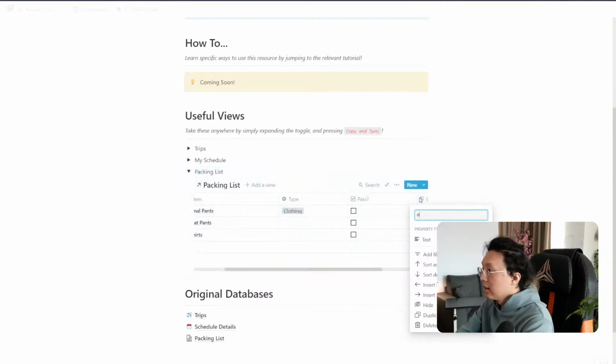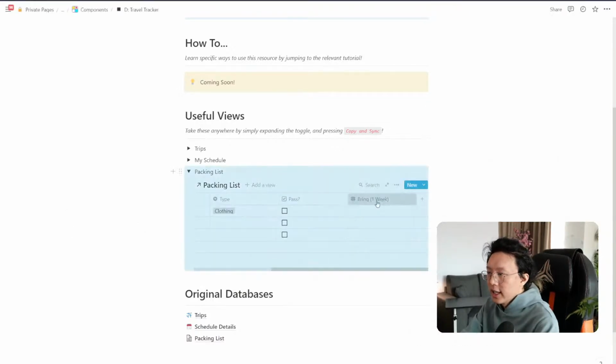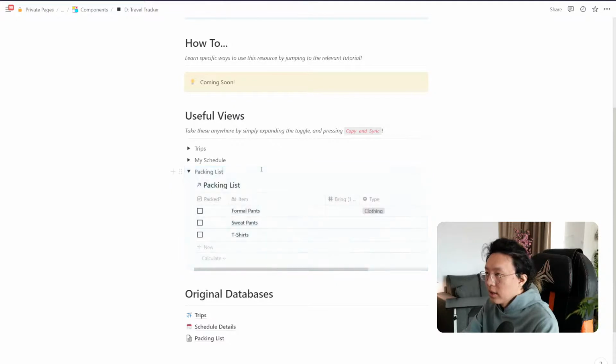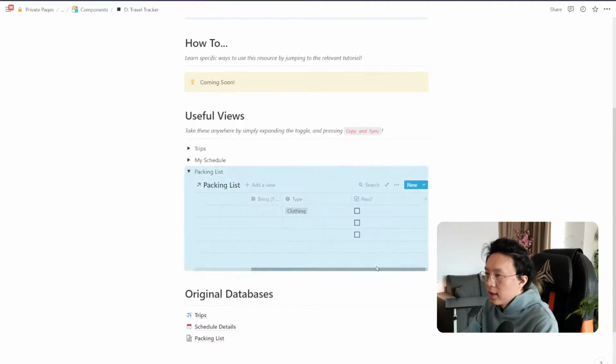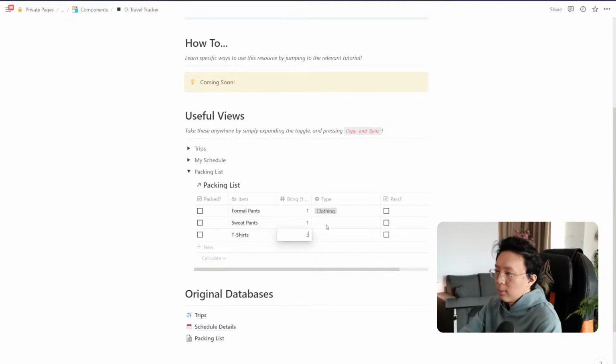Let's call this bring for 1 week. So if I'm going on a 1 week trip, these are the number of things I need to bring. Let's go ahead and put it like this. I'll put it here. So if it's going to be for 1 week, I'll bring this many items: just one pair of formal pants, one sweatshirt, and maybe I'll bring 3 t-shirts.